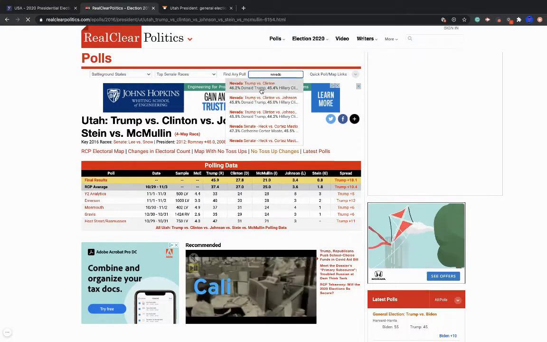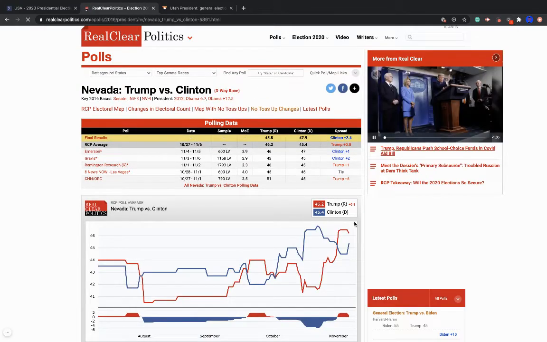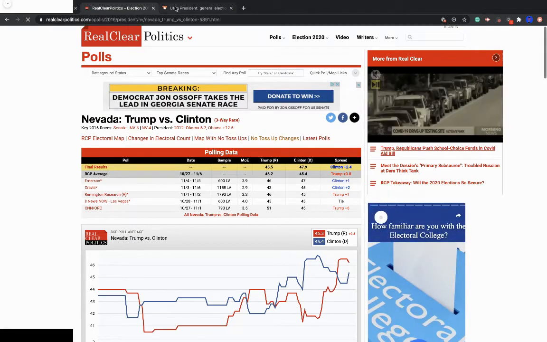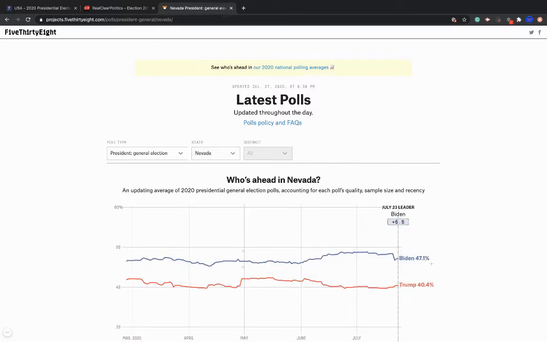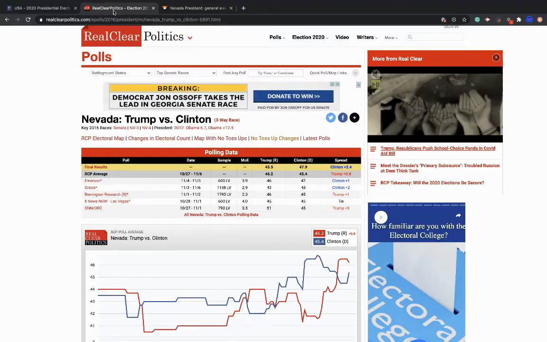Nevada, Trump versus Clinton. So the average had Trump ahead by 0.8. So they underestimated Hillary Clinton by 3.2%. Now let's go to Nevada, Biden versus Trump. Biden by 6.6. So let's say the likely margin that he's ahead in the polling by. That's actually interesting because I rate this as a lean for the Democratic Party.